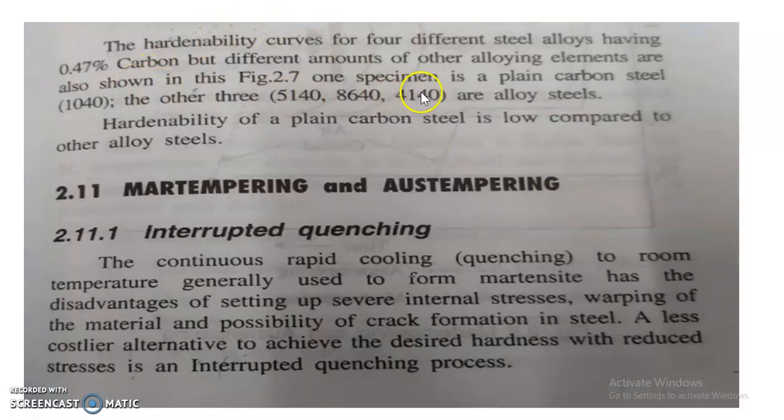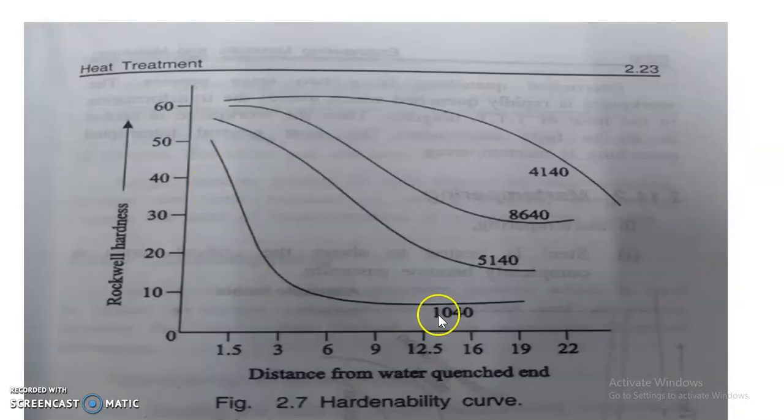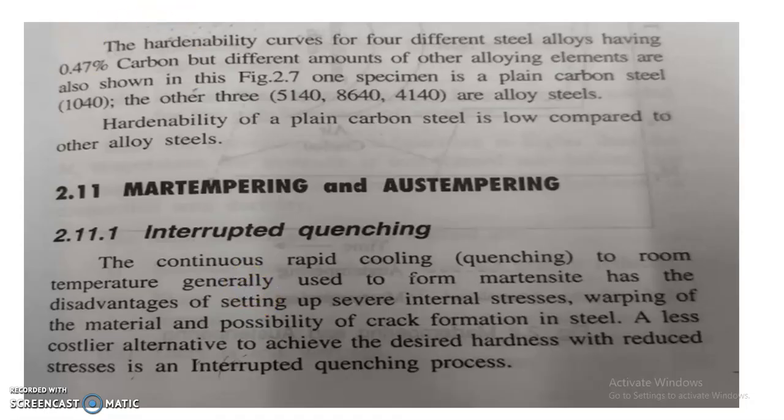Here one specimen, 1040, is a plain carbon steel, and the other three are alloy steels. The hardenability of plain carbon steel is low compared to the alloy steels. This is the result of the Jominy end quench test. The figure shows hardenability curves for four different steels having 0.4% carbon and different amounts of other alloying elements.